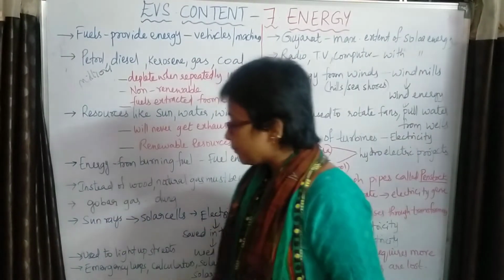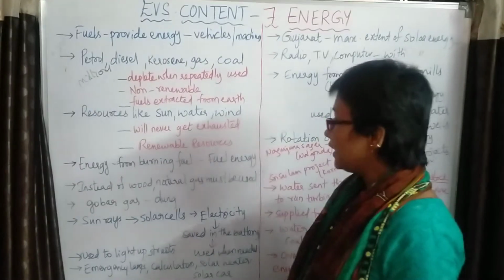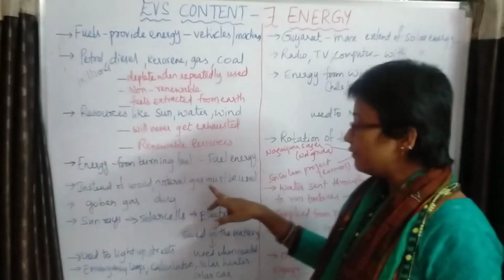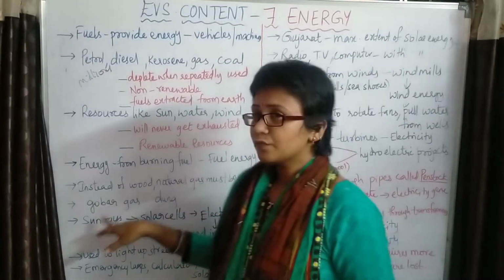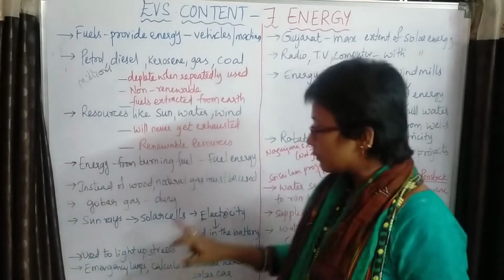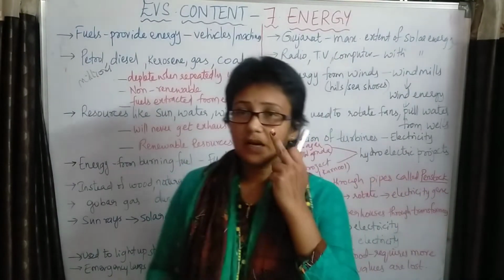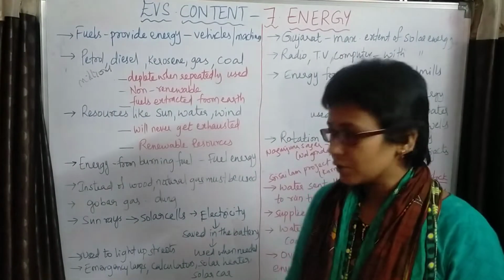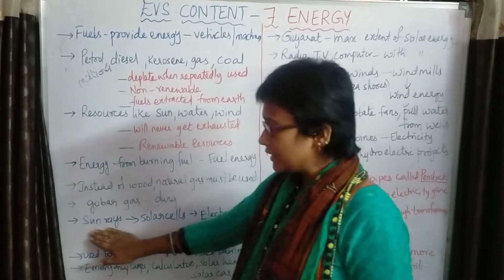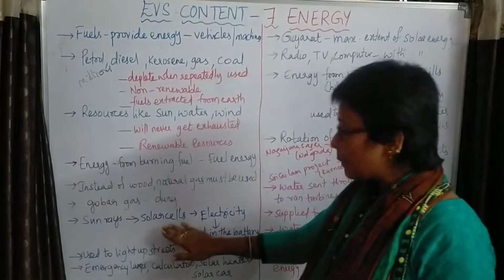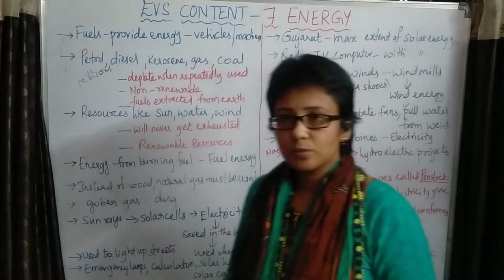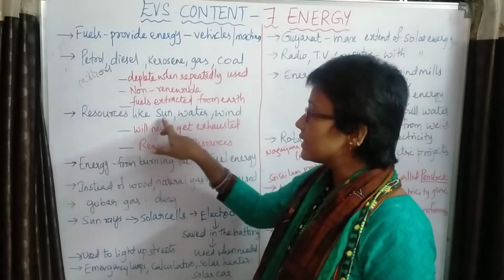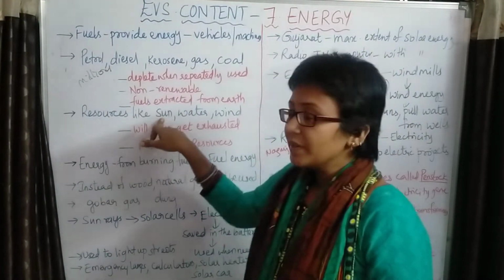Next, instead of wood we can use natural gas. Wherever wood is required, we can use natural gas instead. Nowadays for cooking, gobar gas is also used, which is prepared from cow dung and animal excreta. It is used for cooking in some villages even at present. Next, sun rays are trapped by solar cells. Nowadays we use solar water heaters, utilizing solar energy. That is a renewable resource, the sun, which we are using as fuel.